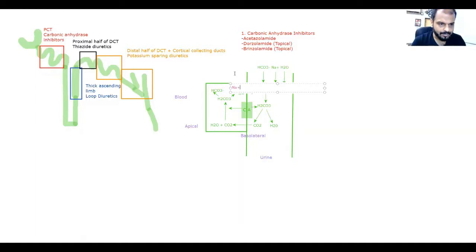Now what will happen? The sodium is simply taken up by the apical surface through again a pump, which is known as the famous one. Does any one of you know the famous pump which picks up sodium? Sodium potassium ATPase.